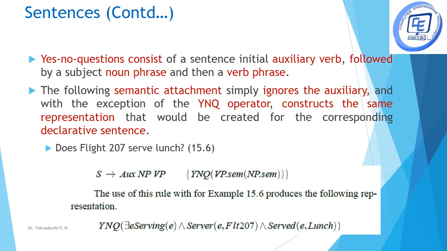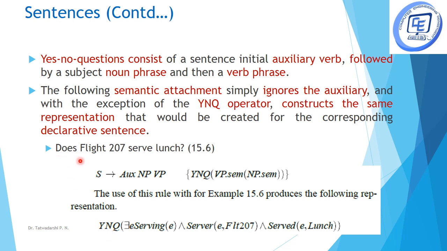These type of sentences generally consist of an auxiliary verb followed by a subject noun phrase, then a verb phrase. Again, we generally ignore the auxiliary verb, and the rest we write as a declarative sentence with an operator, that is YNQ, yes or no question.